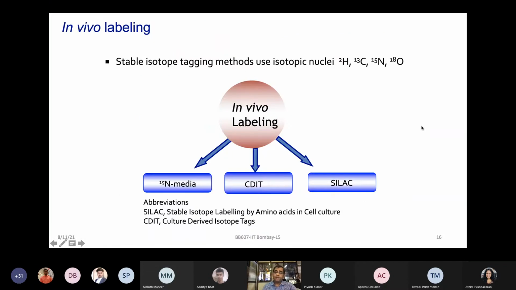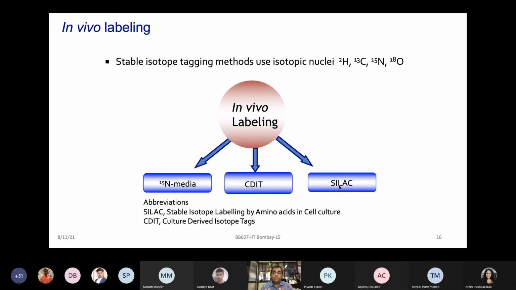But what is also being done in cell culture models, when people are using different types of cell culture based experiments, is that in vivo labeling becomes very important, and different strategies, from culture derived isotope tags to 15 nitrogen media or SILAC, are all being used. SILAC, which is stable isotope labeling of amino acids in cell culture, is the most interesting and most widely used in vivo labeling method. Again, we are still talking about labels, either in vitro labels or in vivo labels, right?